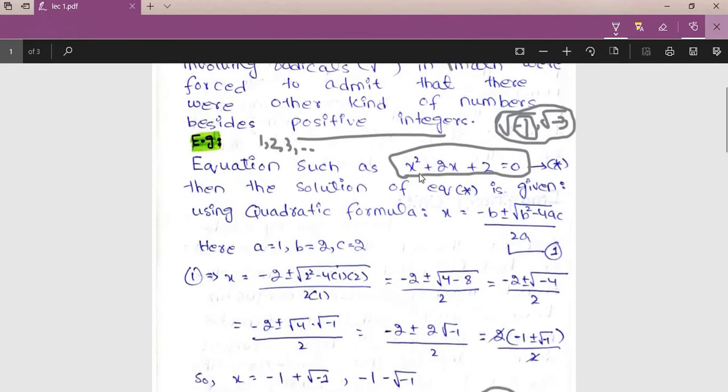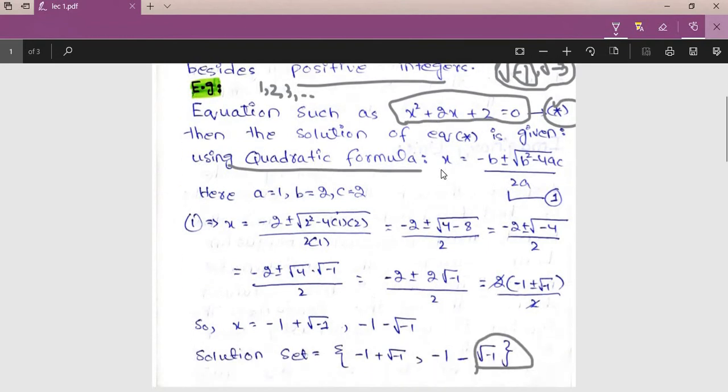Equations such as x square plus 2x plus 2 is equal to 0. Let's say that this is equation number star. If you solve this equation, the solution of equation star is given by using the quadratic formula, because we can't solve this equation through factorization.